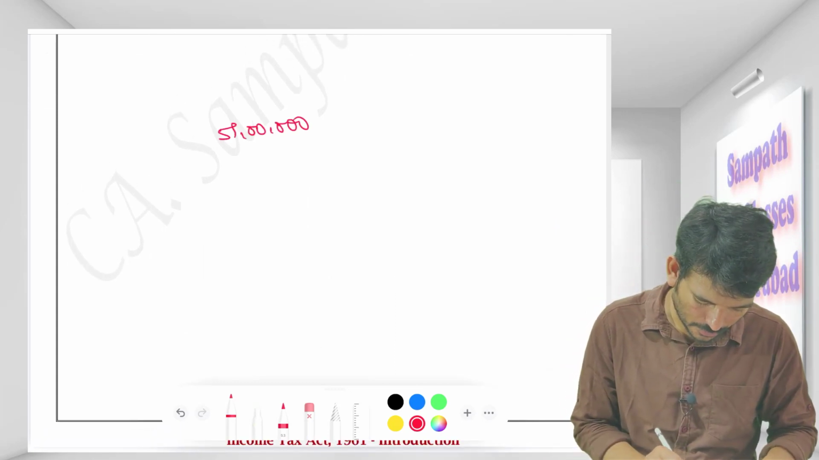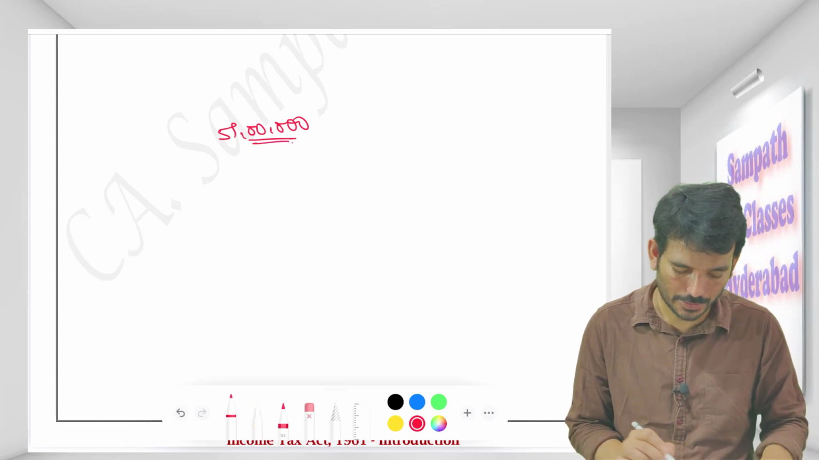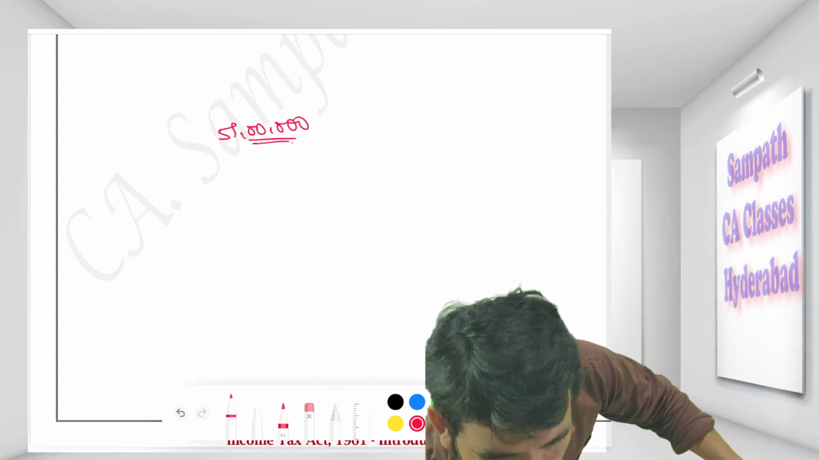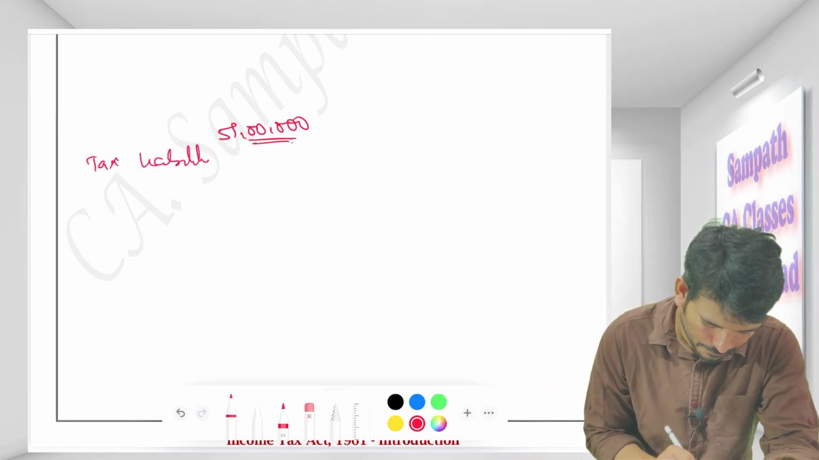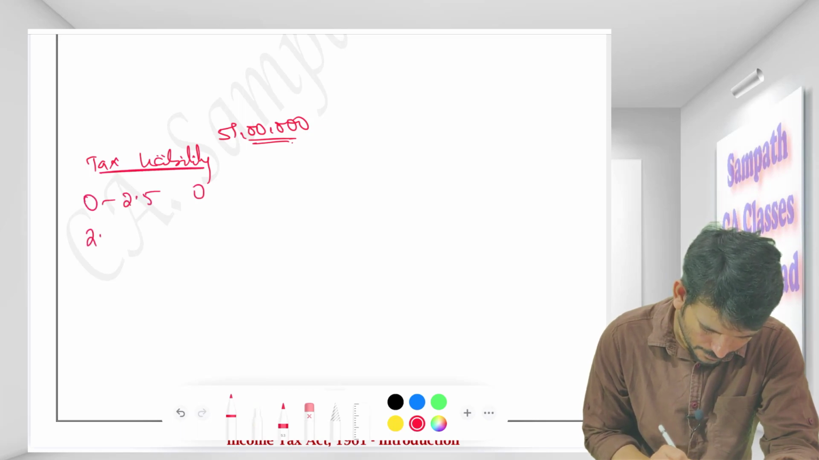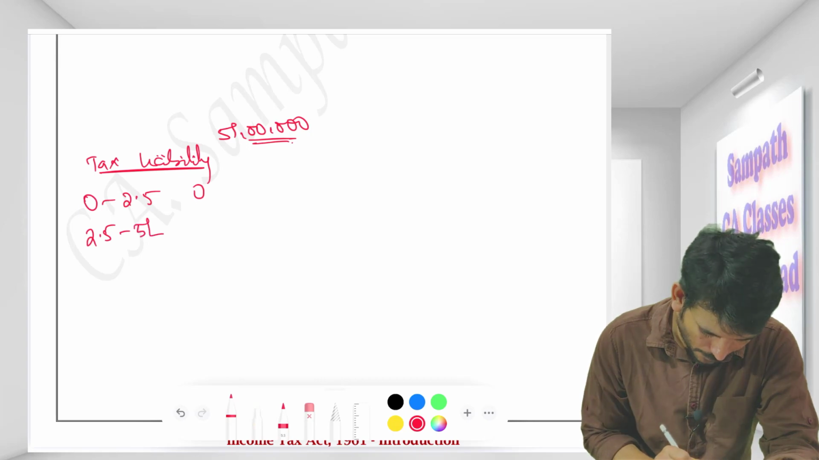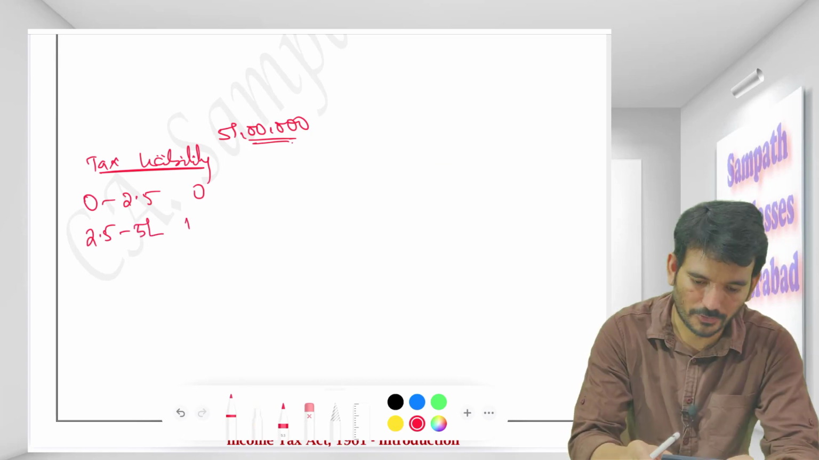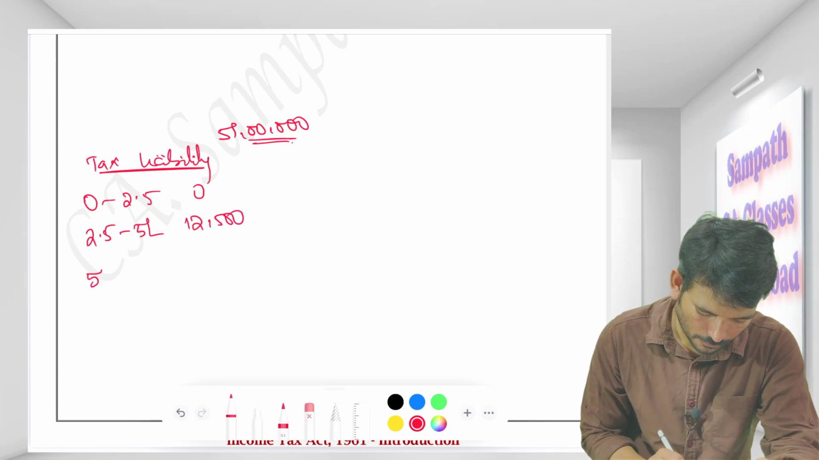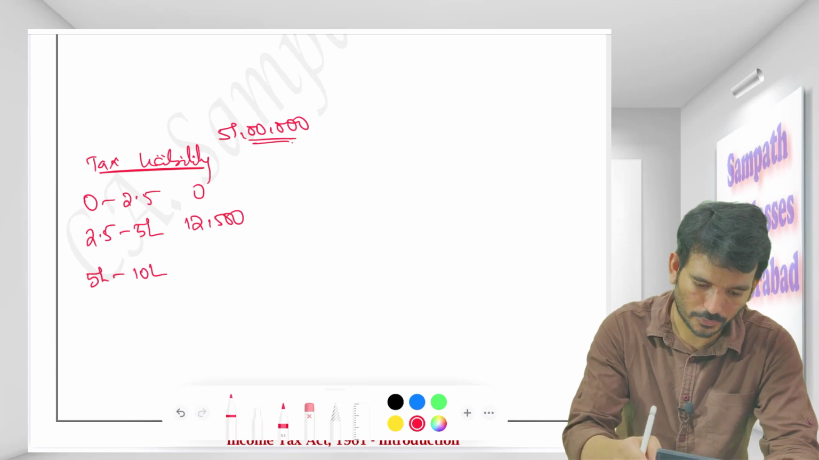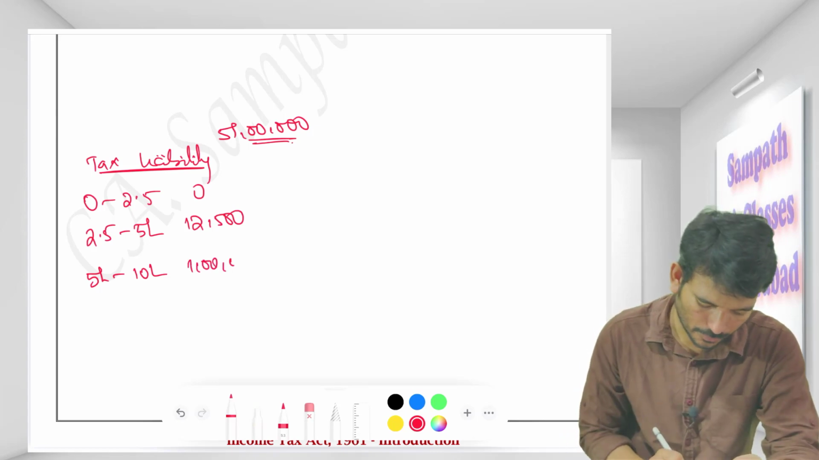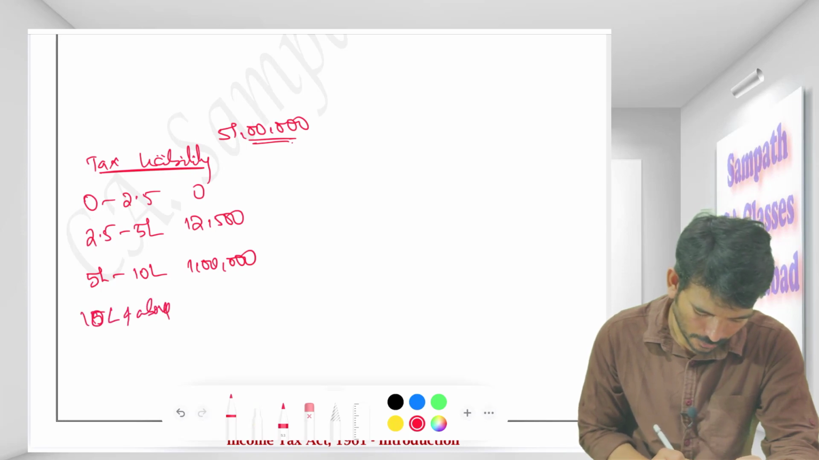There is a person whose total income is 51 lakh. How do you calculate his tax liability? 0 to 2.5 lakh, nothing. 2.5 lakh to 5 lakh, there is 2.5 lakh and you will pay 5%, which is 12,500. 5 lakh to 10 lakh, you will pay 20%. So 5 lakh at 20% is 1 lakh. 10 lakhs and above you will pay 30%.